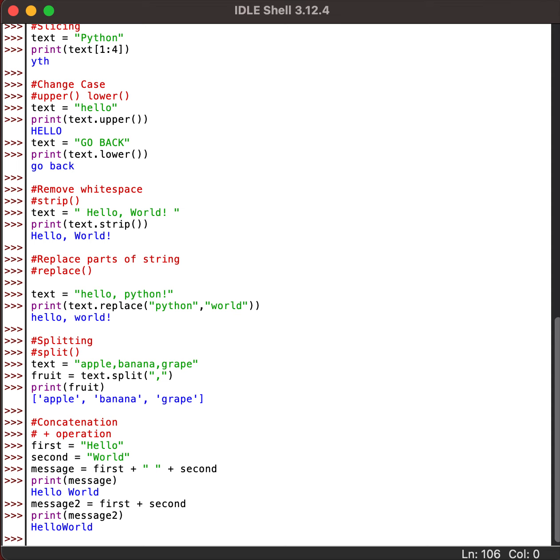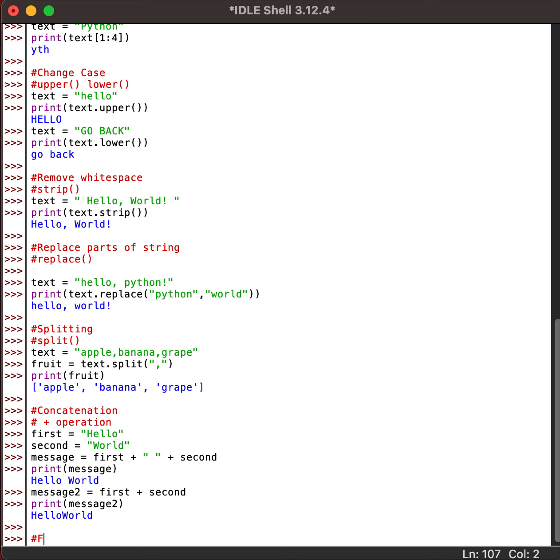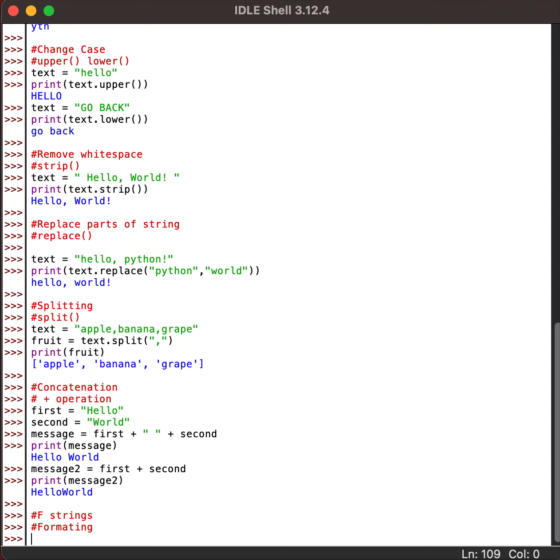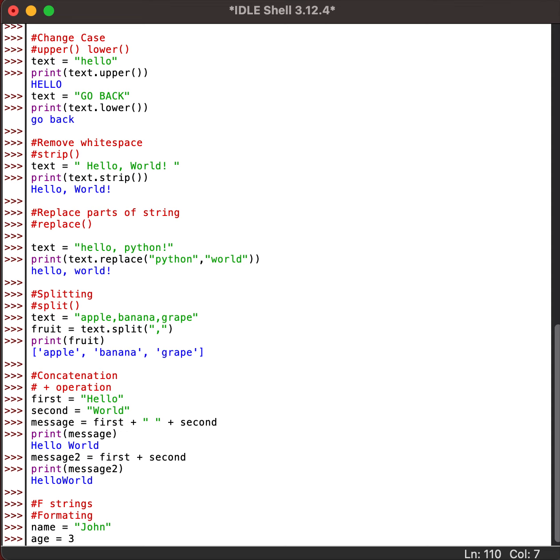Now let's see f strings. F strings are a modern way to format strings, introduced in Python 3.6. You can include variables or even expressions directly in a string using curly braces. Let us see the example now. John of age 30.